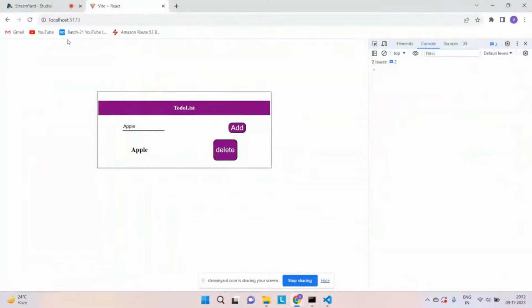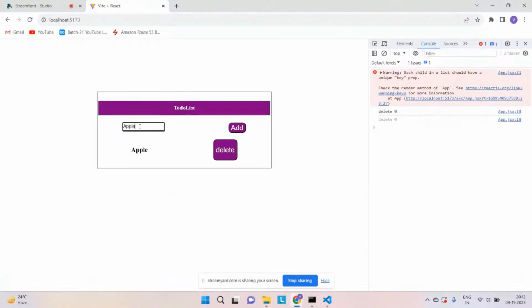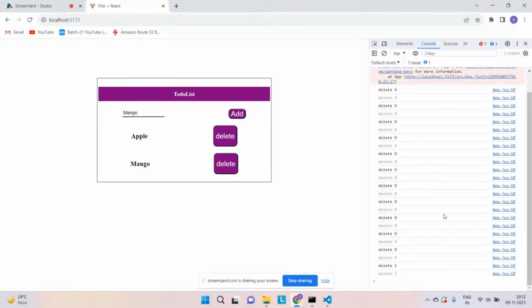First of all, let us refresh this. I will add apple one more time, and mango one more time. And as you can see, I am getting delete 0, delete 0, delete 0 already. It starts printing delete 0, delete 0, delete 1. But I don't want this to happen. Whenever I am adding something, it is automatically getting called. It is not deleting it so many times, it is just getting called. We haven't implemented the functionality yet, right?